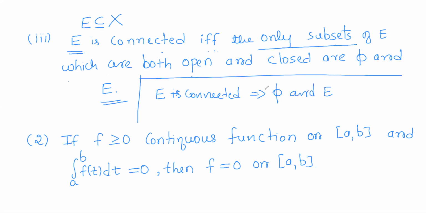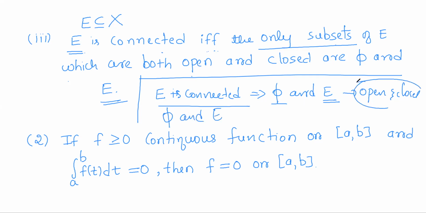You know that the empty set is obviously both open and closed in any topological space. So E is connected implies the empty set and E are the only subsets of E which are both open and closed. And conversely, if the empty set and E are the only sets which are both open and closed, then it will imply that E is connected.